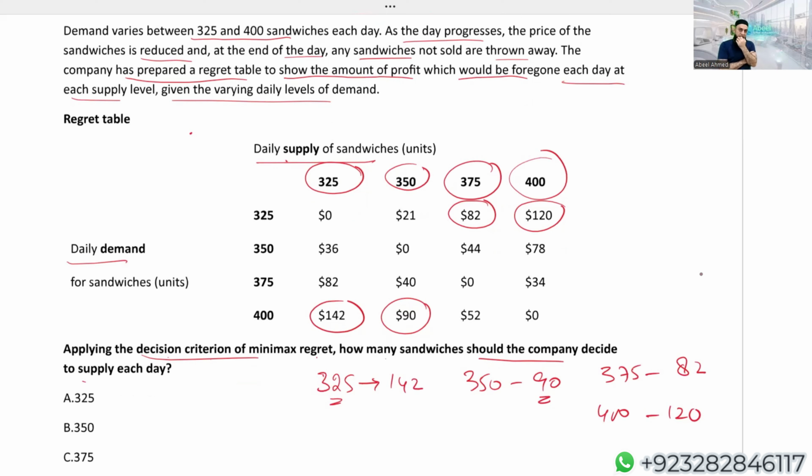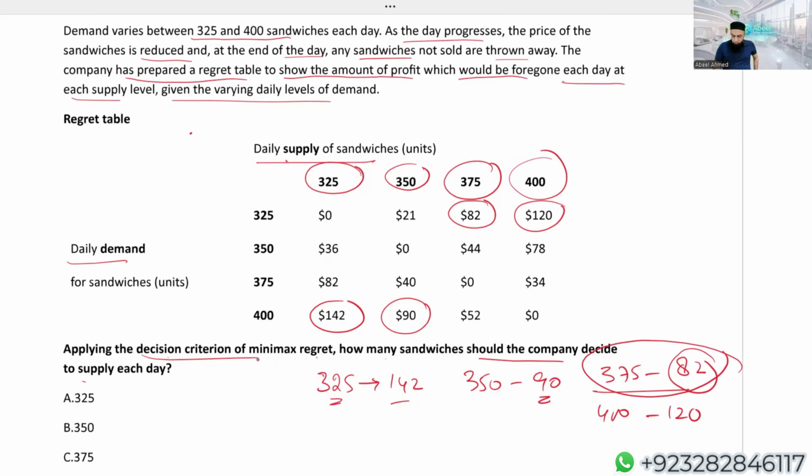Now we have to decide where we have the minimum regret. One amount is 142, then 90, then 82, then 120. So the minimum regret is $82. When the supply level is 375 and your decision proves to be wrong, you will have the minimum regret, and the value of this minimum regret is 82. So logically, the supply level has to be 375 and the regret amount is 82.